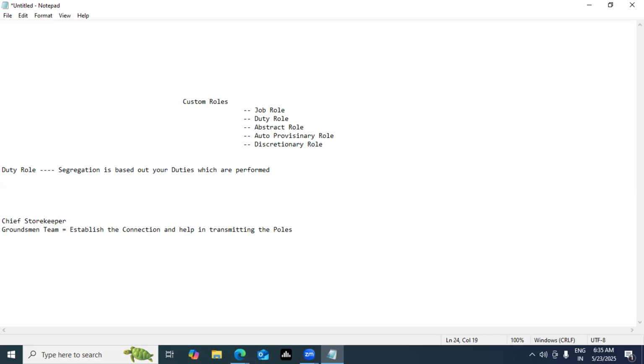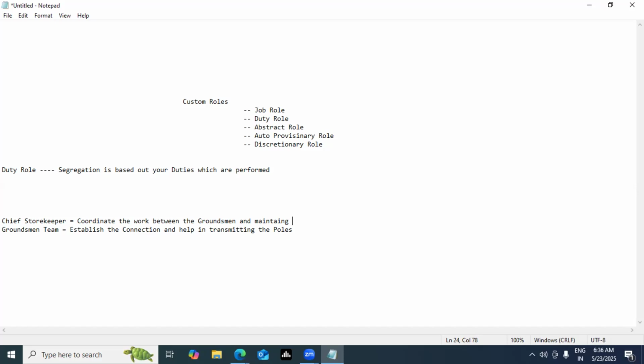The duty of this chief storekeeper is to coordinate the work with the groundsman team and maintain the stock. Let's say there is a requirement in X society to run the particular street light and make sure the connections are there.